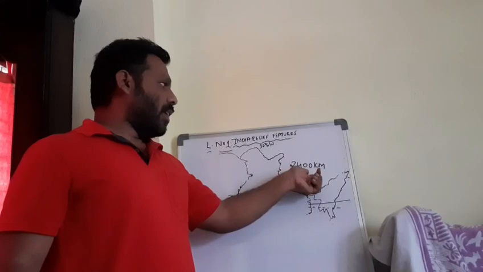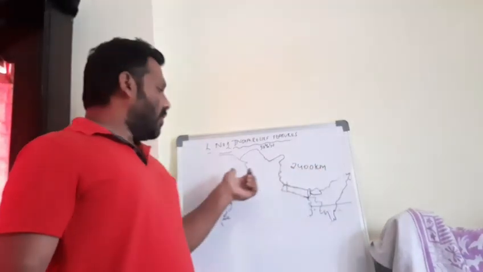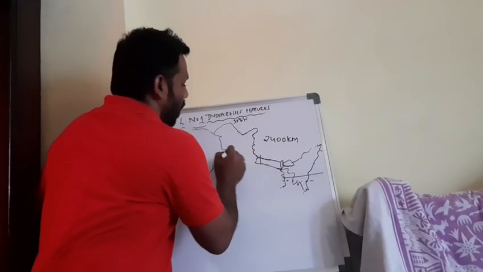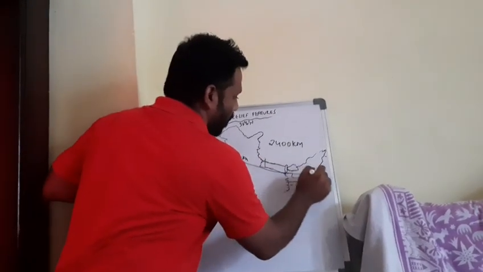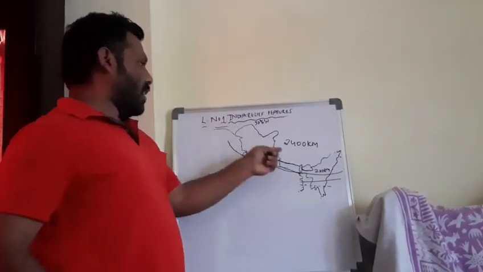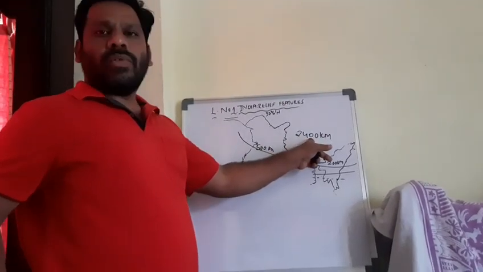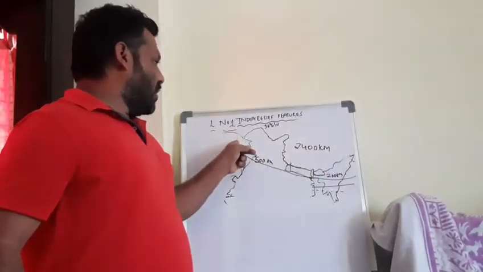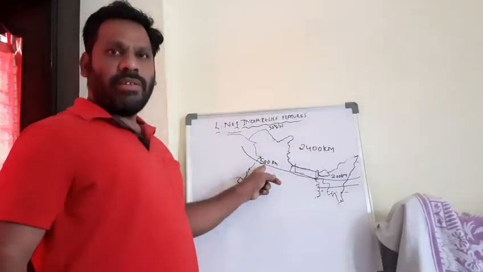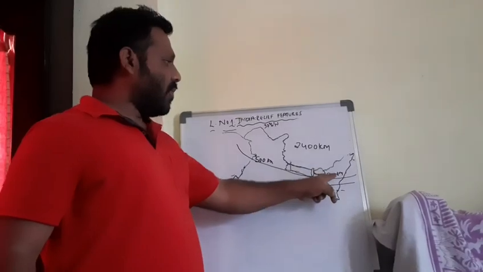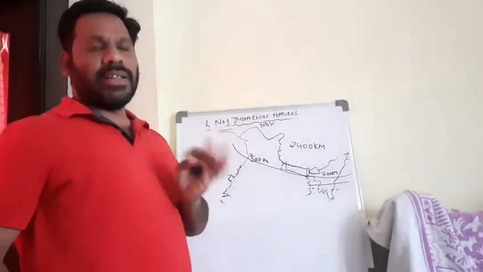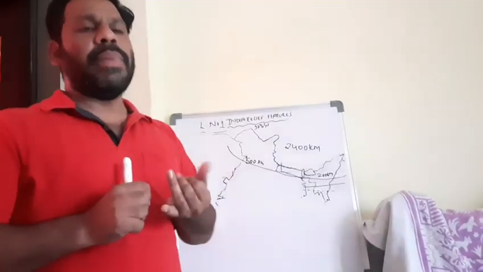The Himalayas spread 2,400 kilometers in total, and in the western part the width is 500 kilometers. Coming to the central and eastern parts, the width is 200 kilometers only. The Himalayas have three parallel ranges. How many? Three parallel ranges.